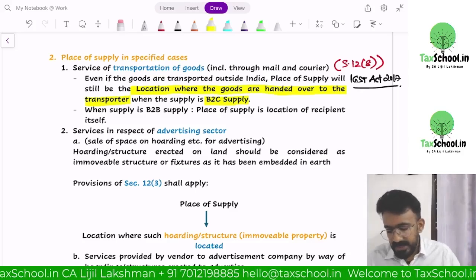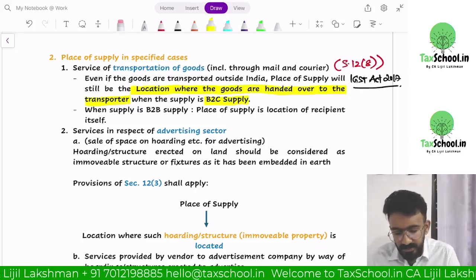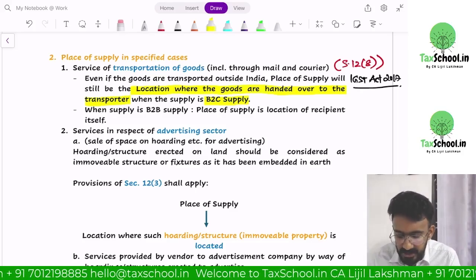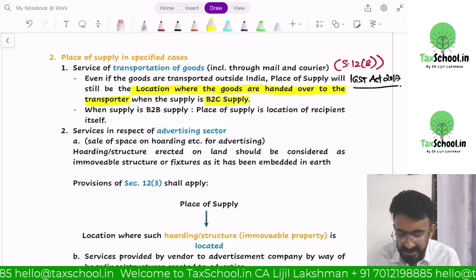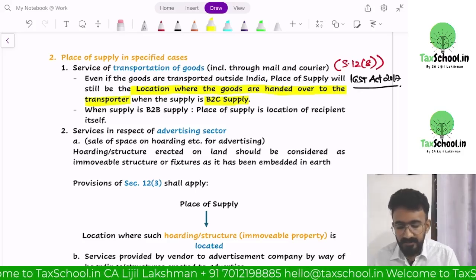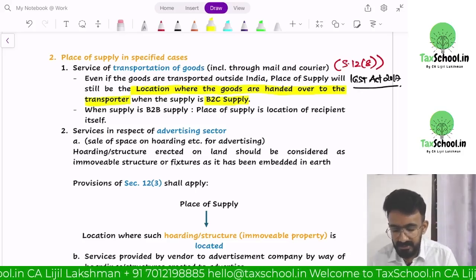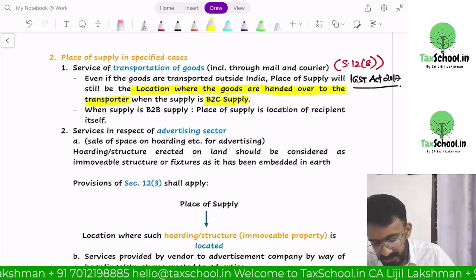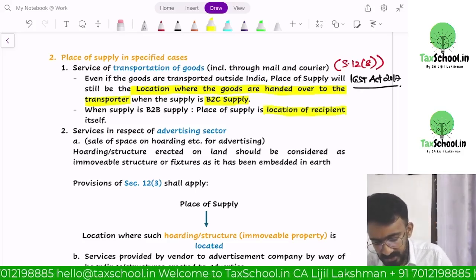Read it now. Service of transportation of goods including through mail and courier: even if goods are transported outside India, the place of supply will still be the location where goods are handed over to the transporter when the supply is B2C. But when it is B2B, it would be the location of the recipient itself. B2B always, it's the location of the recipient.